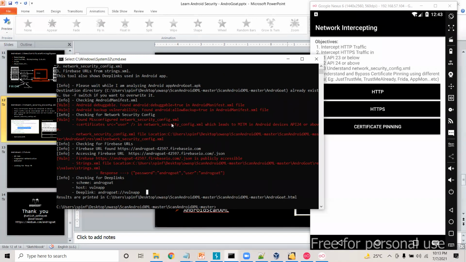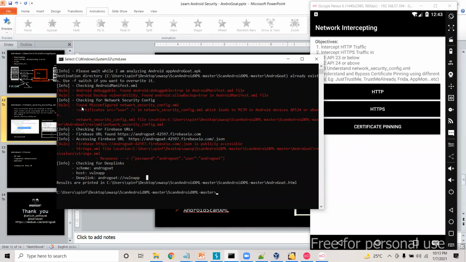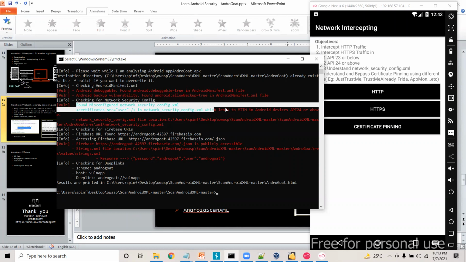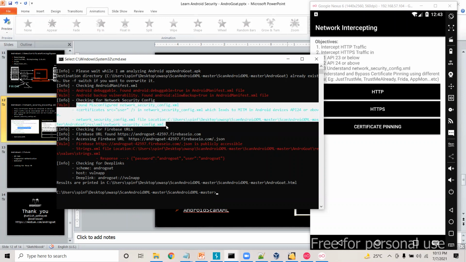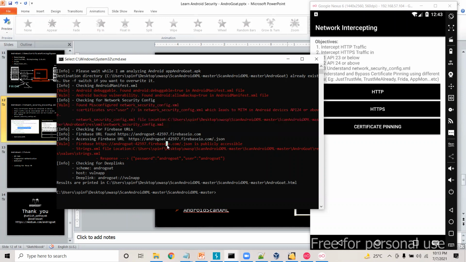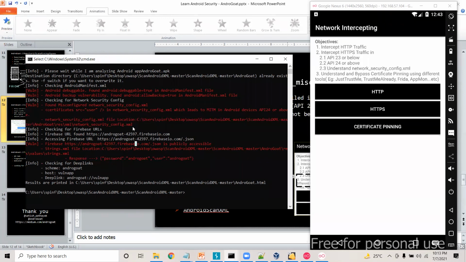Now here you can see once the application is scanned, this is the vulnerability found: misconfigured network security config file, which will lead to a MITM attack. So this is how the scan Android XML file will report these kinds of vulnerabilities. If you come across these kinds of vulnerabilities, maybe you can talk to the developers in order to fix the particular vulnerability.